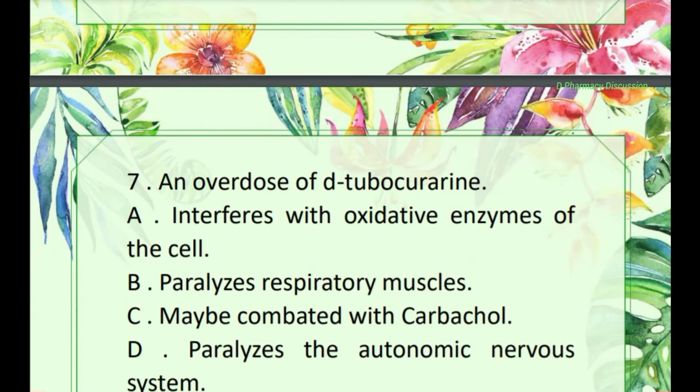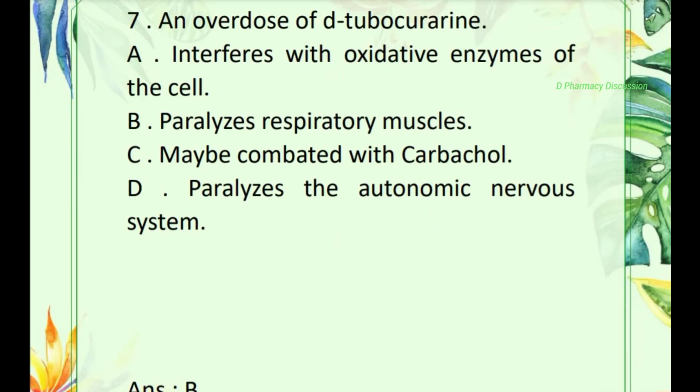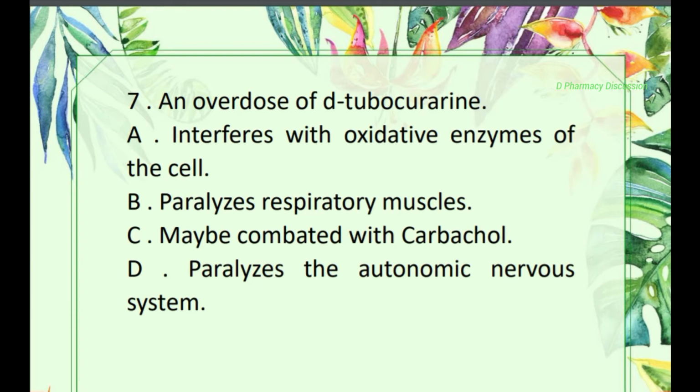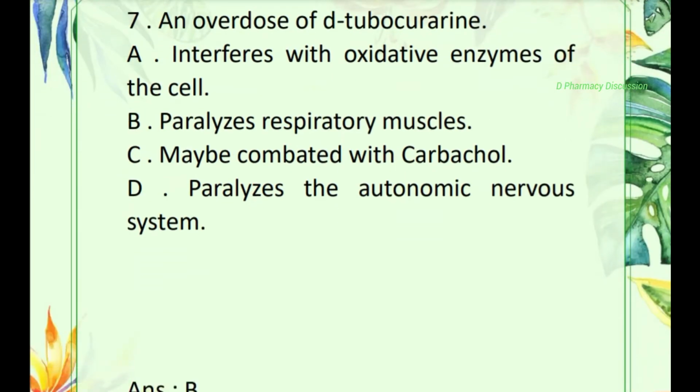Next question, an overdosage of D-tubocurarine. Option A. Interferes with oxidative enzyme of the cell, B. Paralysis respiratory muscles, C. May be counteracted with carbachol, option D. Paralysis the autonomic nervous system. Correct one is option B.